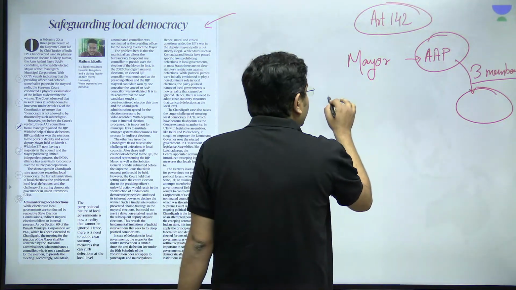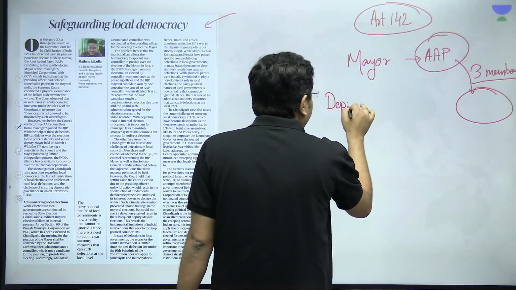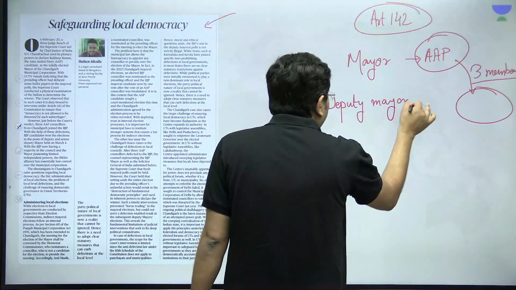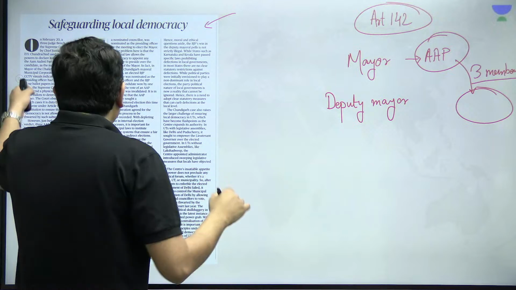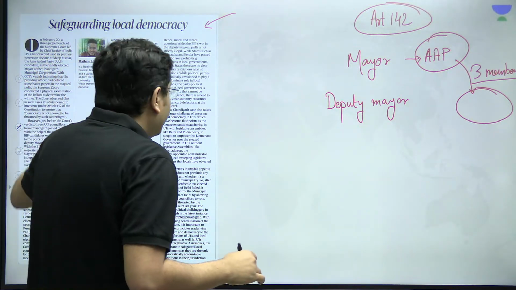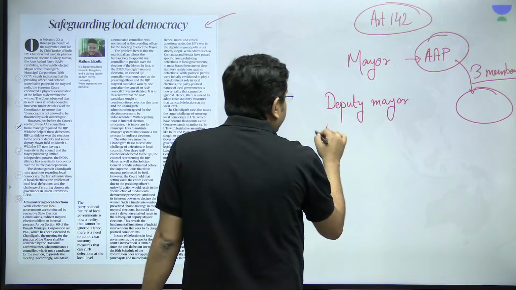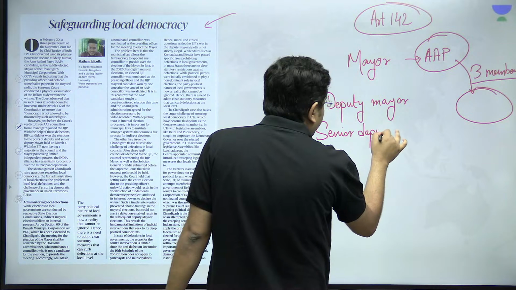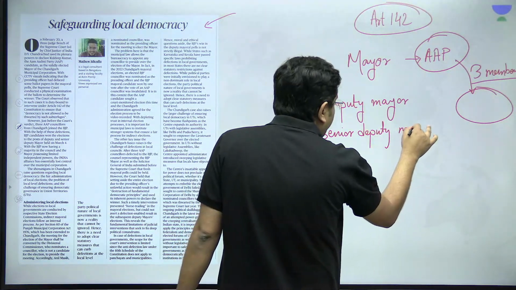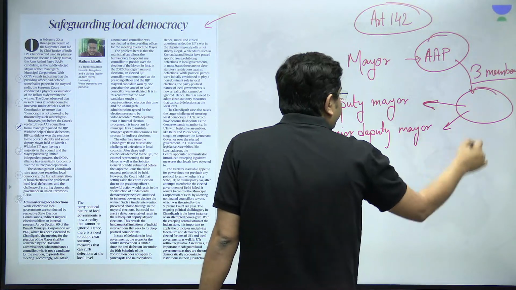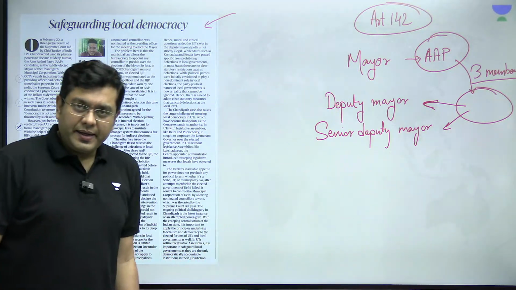That the posts of deputy mayor, as well as the senior deputy mayor, both of them were elected by the representatives of the other political party.